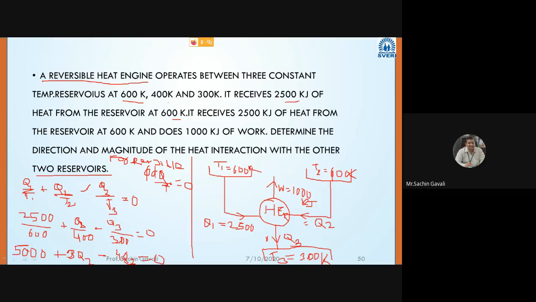Write down the equation. So 5000 plus 3Q2 minus 4Q3 is equal to 0. Or you can write it simplified: 3Q2 minus 4Q3 is equal to minus 5000. Am I correct?